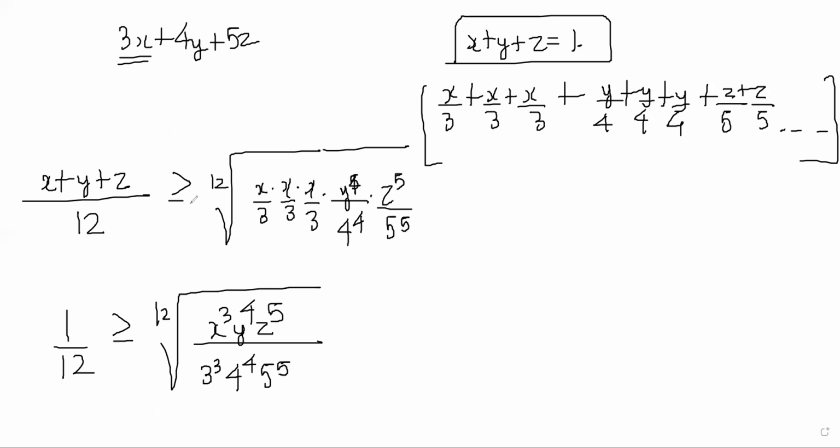So basically I have just made up the question. The question would have said, find out the value of x cube y^4 z^5. What is the maximum value of that? So we can isolate that and get it, right? So this has numerous applications. So just go through the previous video for the AM-GM general one and this one as well, and it should be clear. Now we'll move on to the Cauchy-Schwarz inequality.